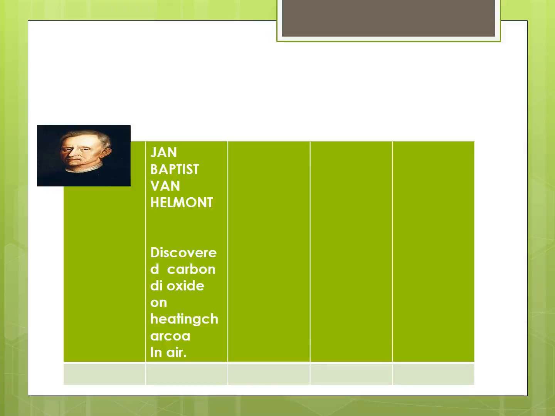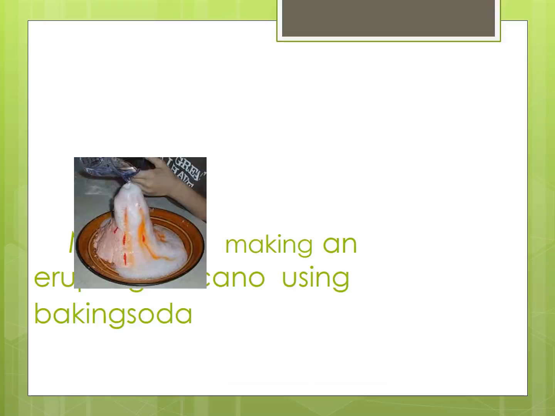Next, making an erupting volcano using baking soda and vinegar. This is one activity, the chemical volcano. It is in activity 1. When we use baking soda and vinegar, we can get an erupting volcano.